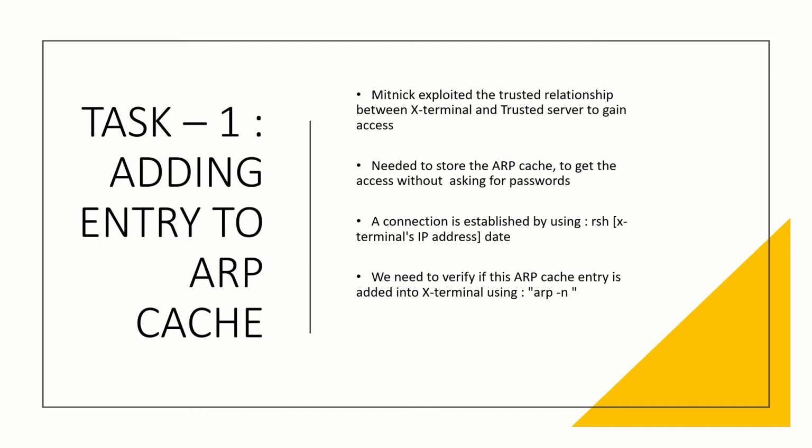We need to store the ARP cache to get access without asking for passwords. First we set up a connection between the trusted server and X terminal, check it using the RSH date command, and then verify that we have this entry in the ARP cache using the arp -n command.